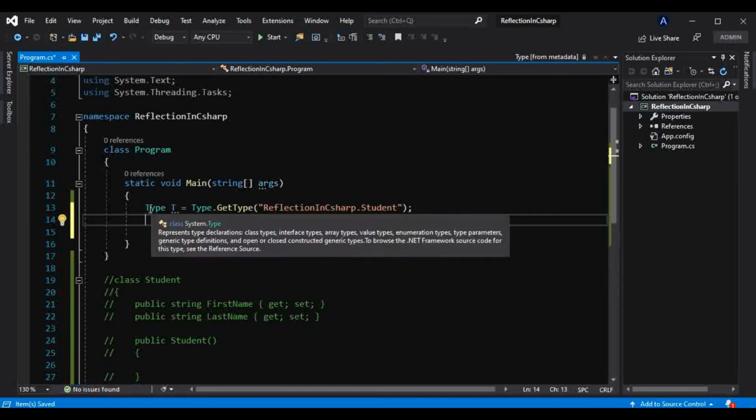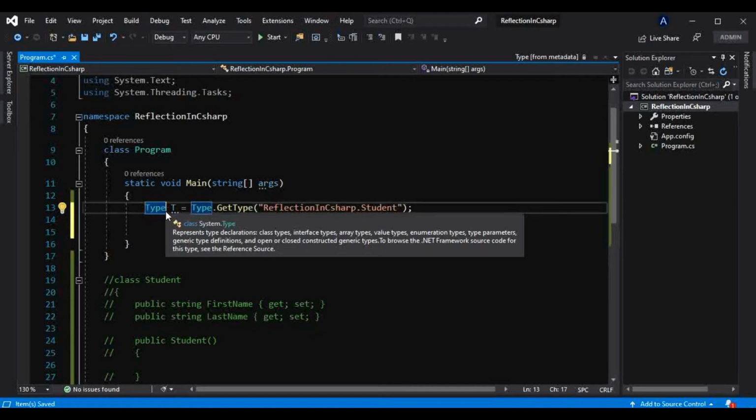We have already seen this Type class has several properties and several methods. Let's see again.